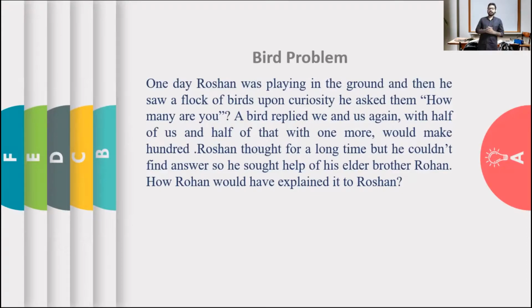Before solving this question, you have to isolate the main points. See the bird's reply. We and us again, with half of us and half of that, with one more would make 100. Okay, so just keep this in mind. We will need that when we solve this problem.